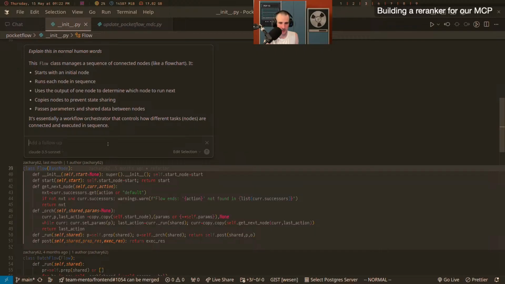Maybe not. Who knows? So it uses the output of one node to look at, right? We have the last action here, and then it looks at get next node for this last action, and get next node just looks at the graph it has stored and sees, for this node and the successor, is there something filed under that association? That's the thing that this little bigger symbol does in the Pocket Flow. Copies nodes to prevent state sharing. Sure, that's interesting. And then passes parameters and shared data through the node. The copy is interesting. It's so that each node instance is its own fresh one.